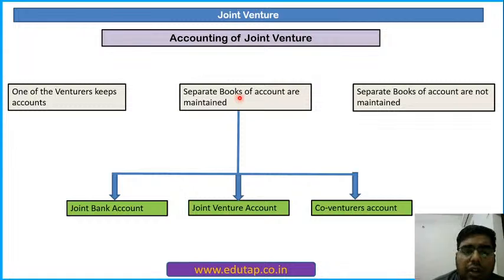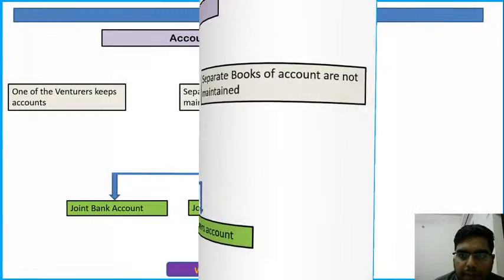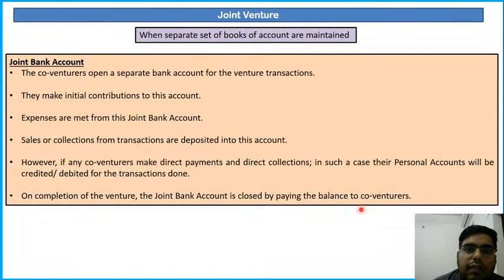Within the second one, okay, when we are maintaining separate books of account for joint venture, then three accounts are opened: joint bank account, joint venture account, and co-venturers account. When separate set of books of account are maintained, the first account is joint bank account. Okay, so 2-3 questions can be asked from the next 3 slides. If a question will be asked from this particular topic of joint venture, most probably the question will be asked from the coming 3 slides.